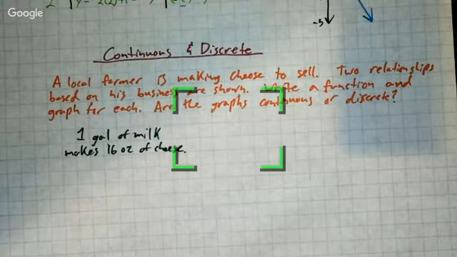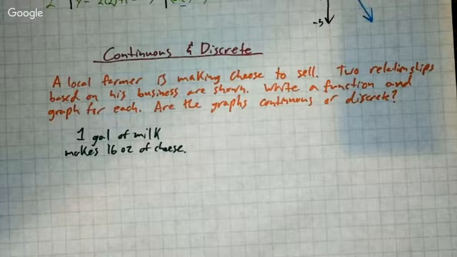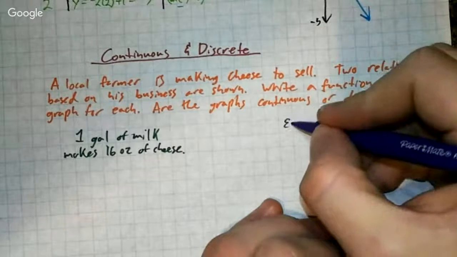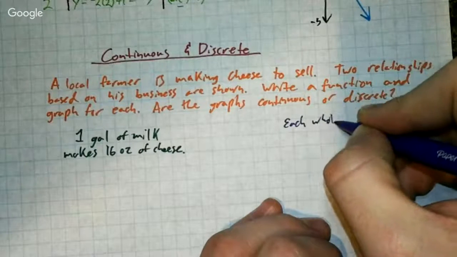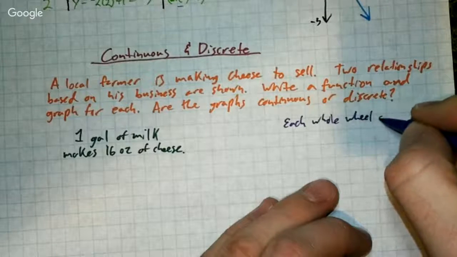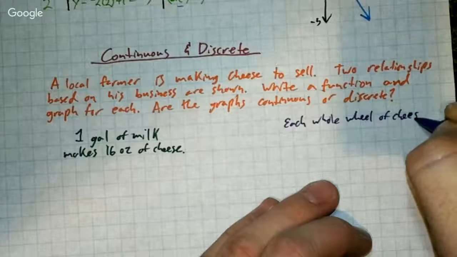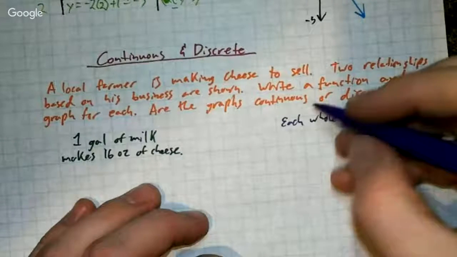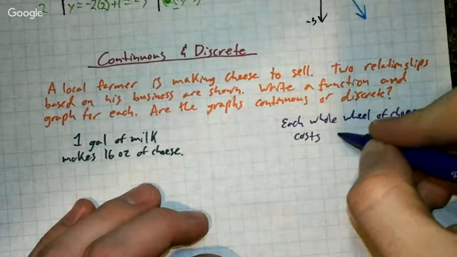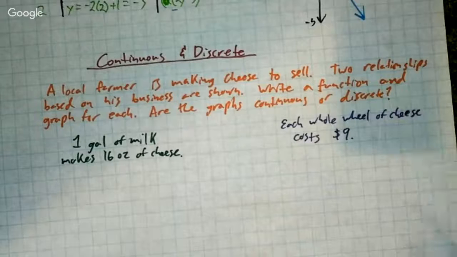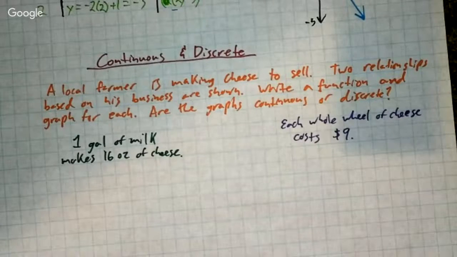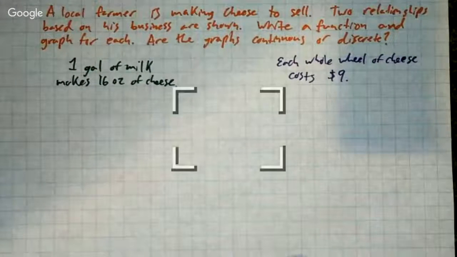The second relationship, which I'm going to write in a different color, is each whole wheel of cheese costs $9. Okay, so those are our two relationships. So we're going to go ahead and explore each of these relationships.